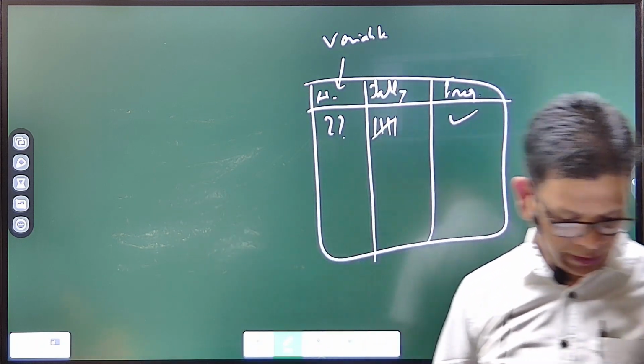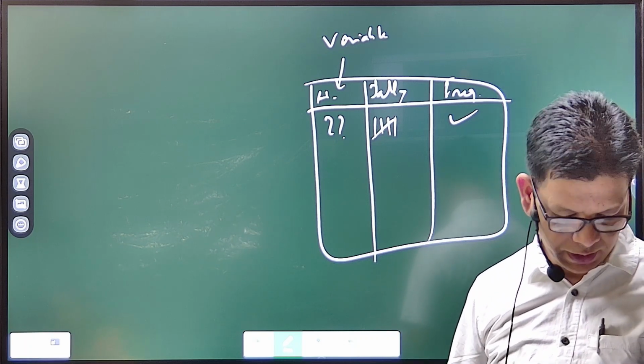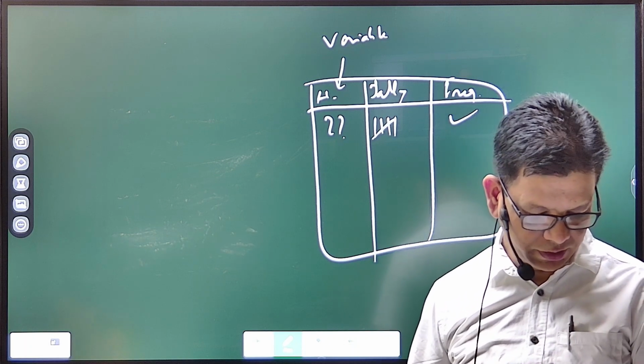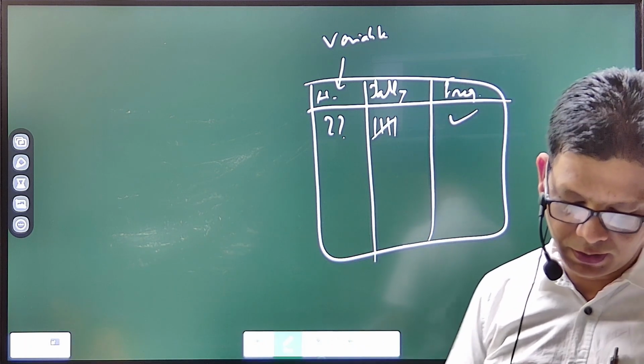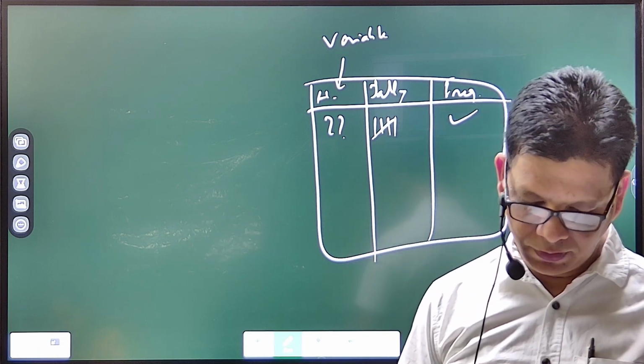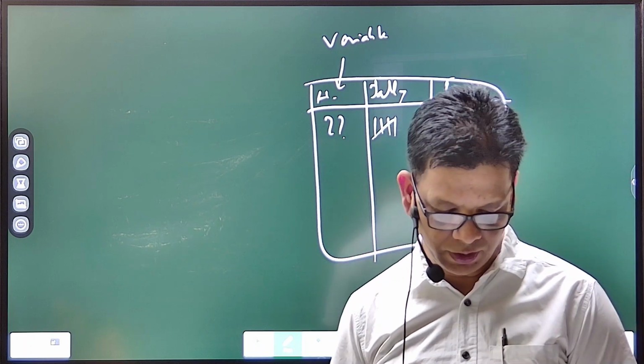Then, types of frequency distribution. Go to the next page. Types of frequency distribution: discrete and grouped. I'll come to this, I'll explain it right now. Then, go to the next page. It is page number 253. Page number 253.